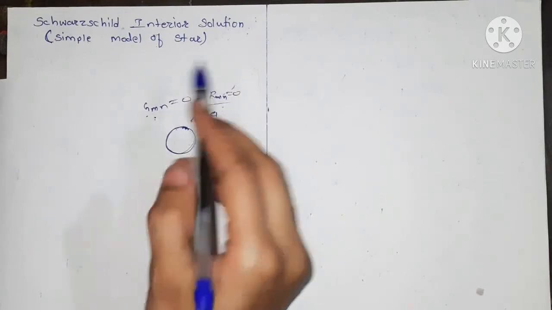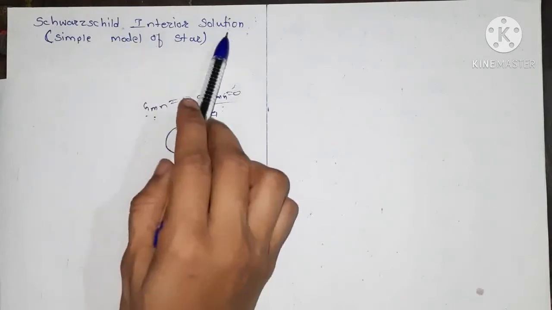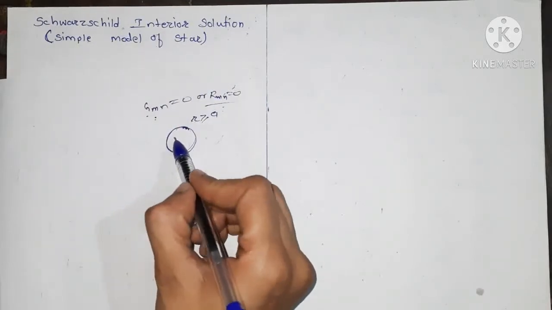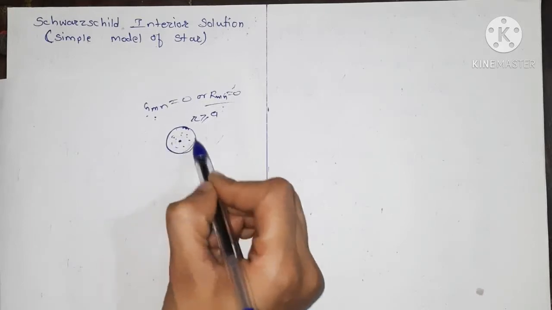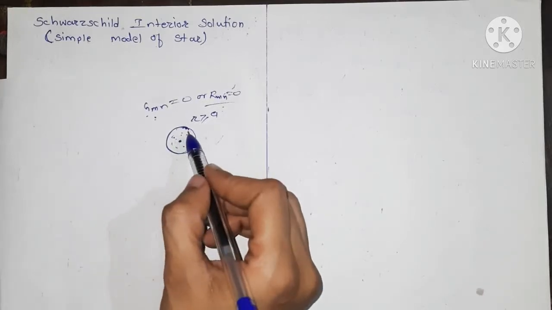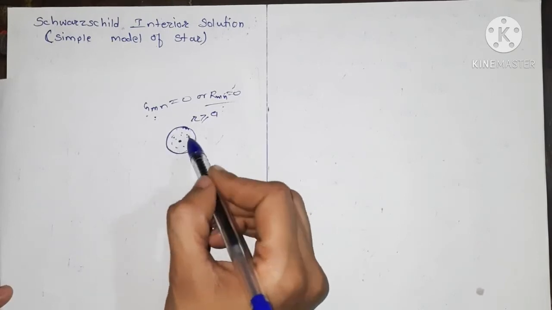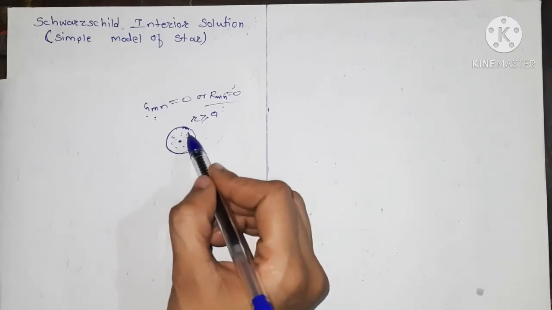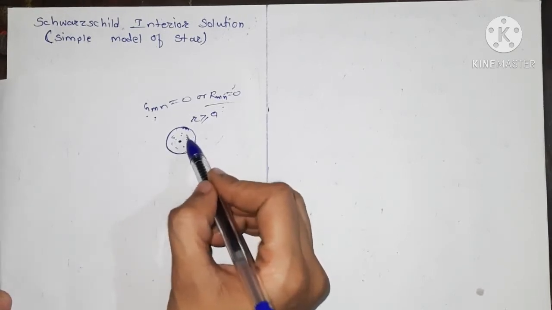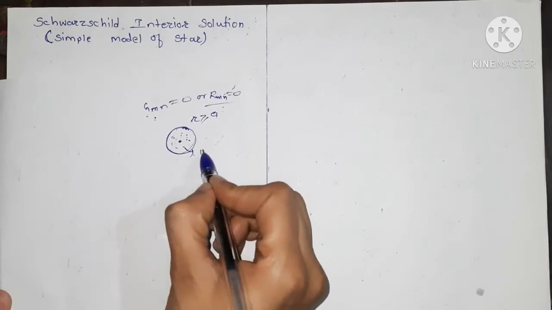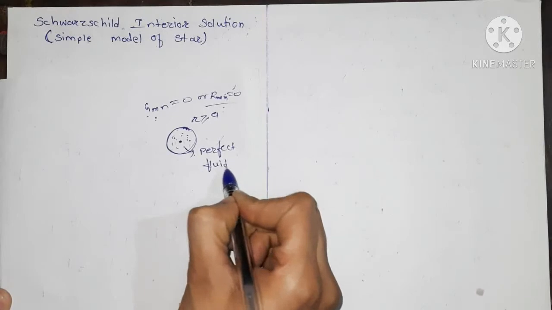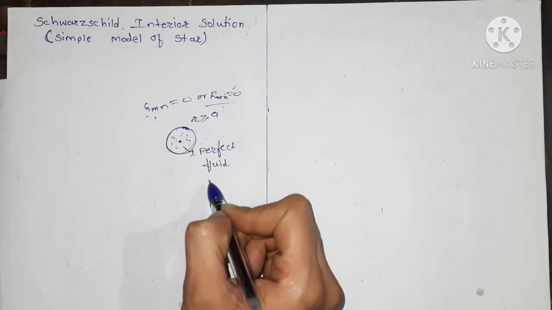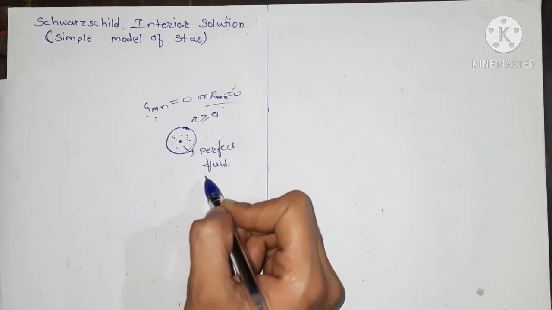Now in this video we are going to see the Schwarzschild interior solution, that is the gravitational field inside this ball, or this star. We consider a star in the shape of a spherical ball which is filled with an incompressible perfect fluid. Perfect fluid means it has no viscosity and it is perfectly incompressible.